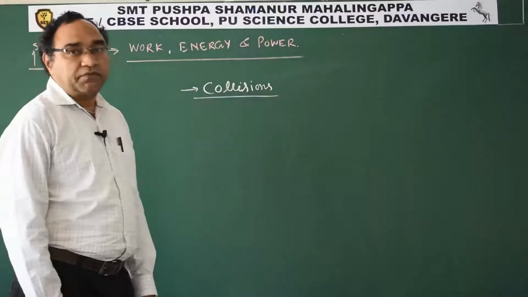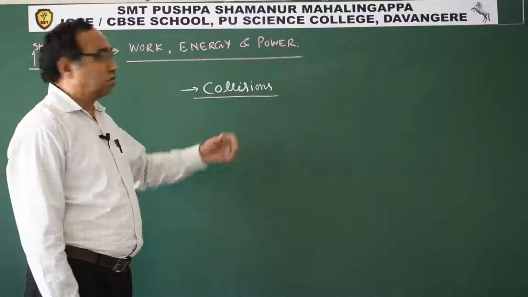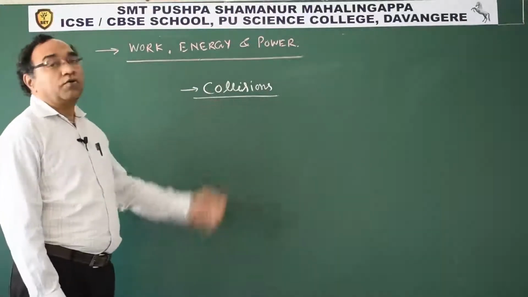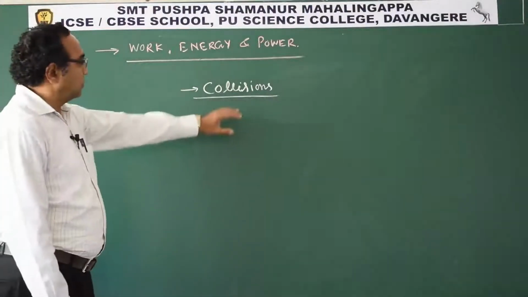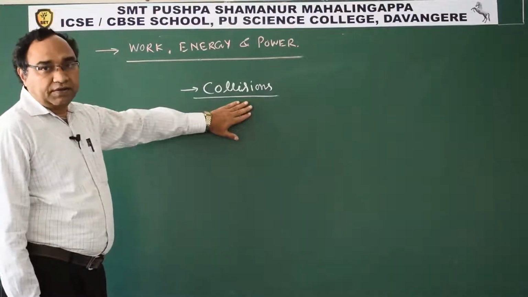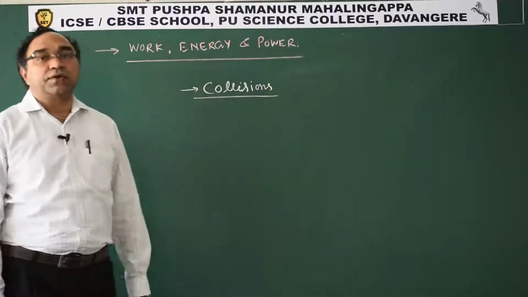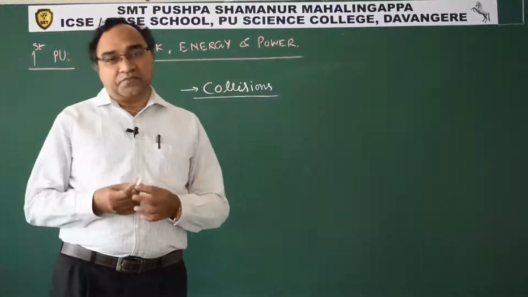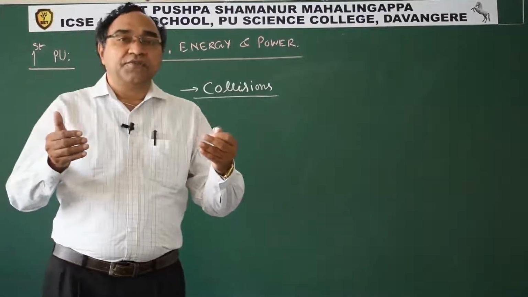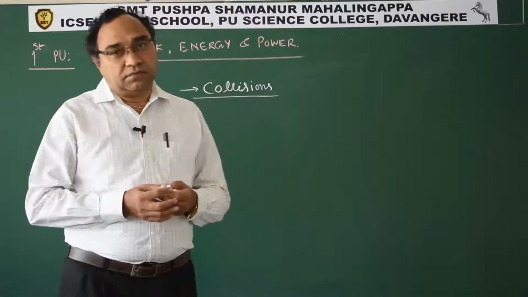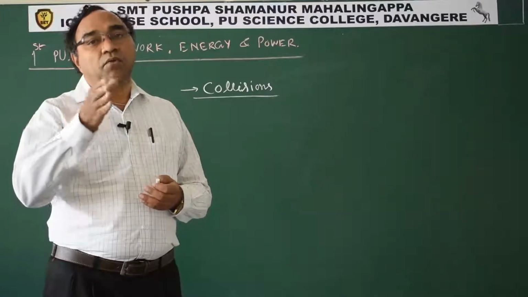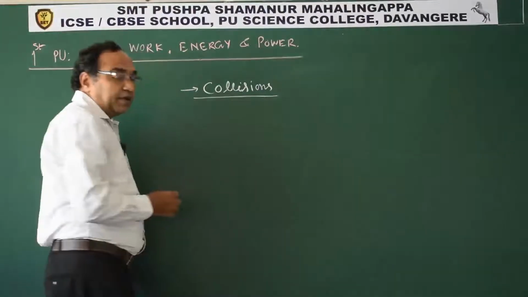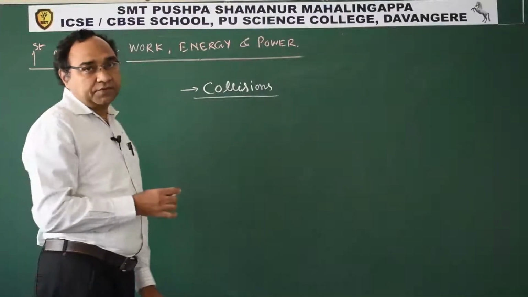In this session, we are again extending the discussion on work, power, energy. The topic of discussion is collision. This is a very common word you come across in daily life. So what is the meaning of the word collision? Collision means to collide. What exactly does it mean? It is the interaction of two bodies in which both are in motion or one of them is in motion. So it is basically an interaction between two bodies.